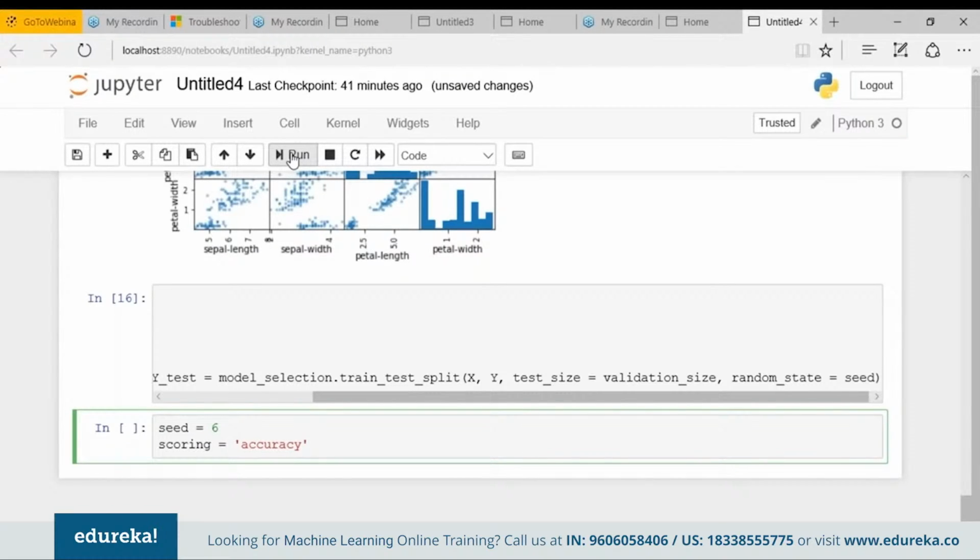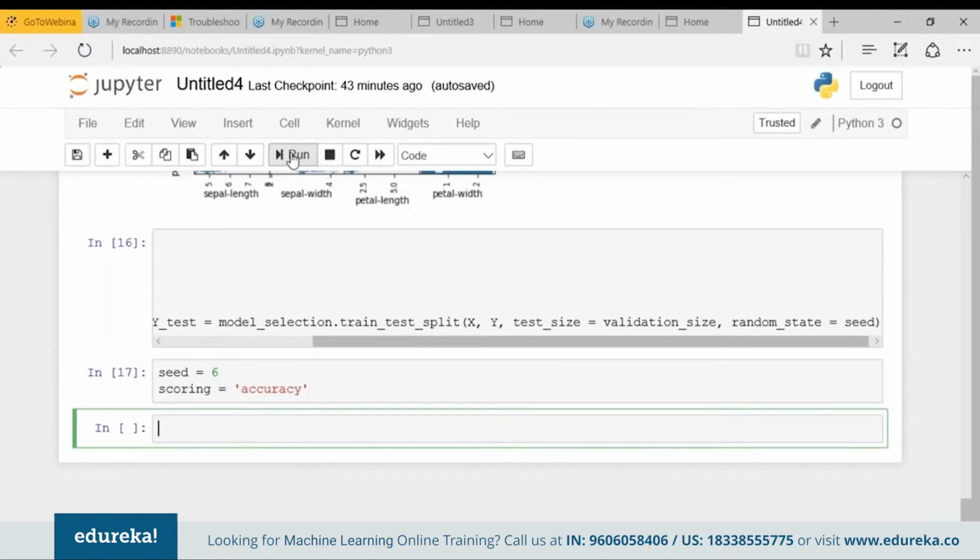So what is this? This is a ratio of the number of correctly predicted instances divided by the total number of instances in the data set multiplied by 100, giving a percentage. Example, it's 98% accurate or 99% accurate, things like that. Okay. So we'll be using this scoring variable when we build and evaluate each model in the next step. So our next part is building models.